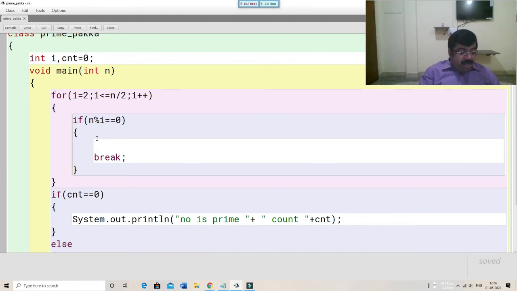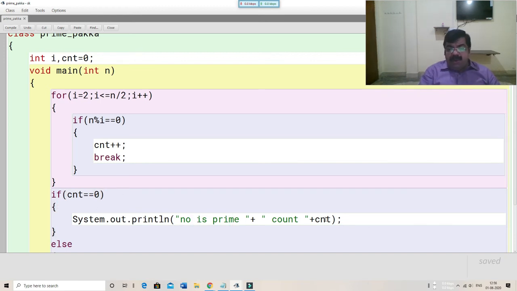So when we come out of the loop, if the count remains 0, that means between 2 and half of the number there is no factor, then no doubt the number is a prime number.